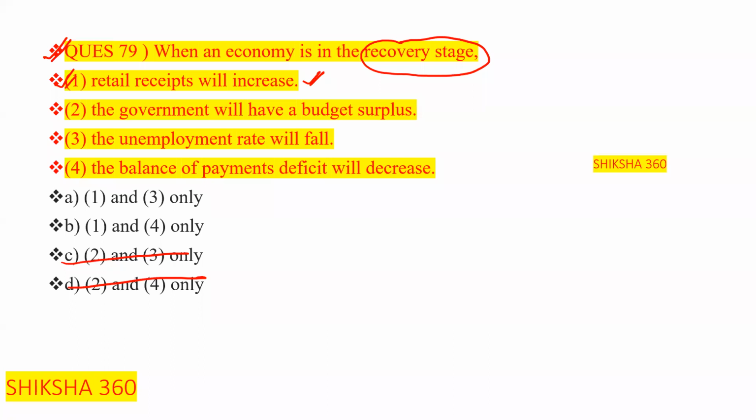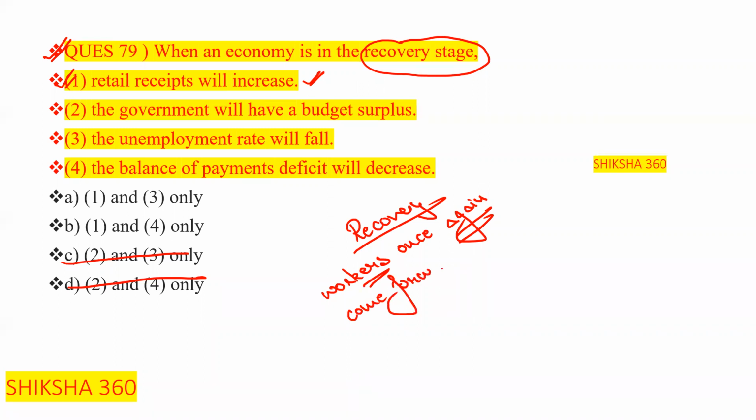The third one is that the unemployment rate will fall. Yes, as demand is once again rising, because we are in the phase of recovery, workers once again come forward to join at low wages.